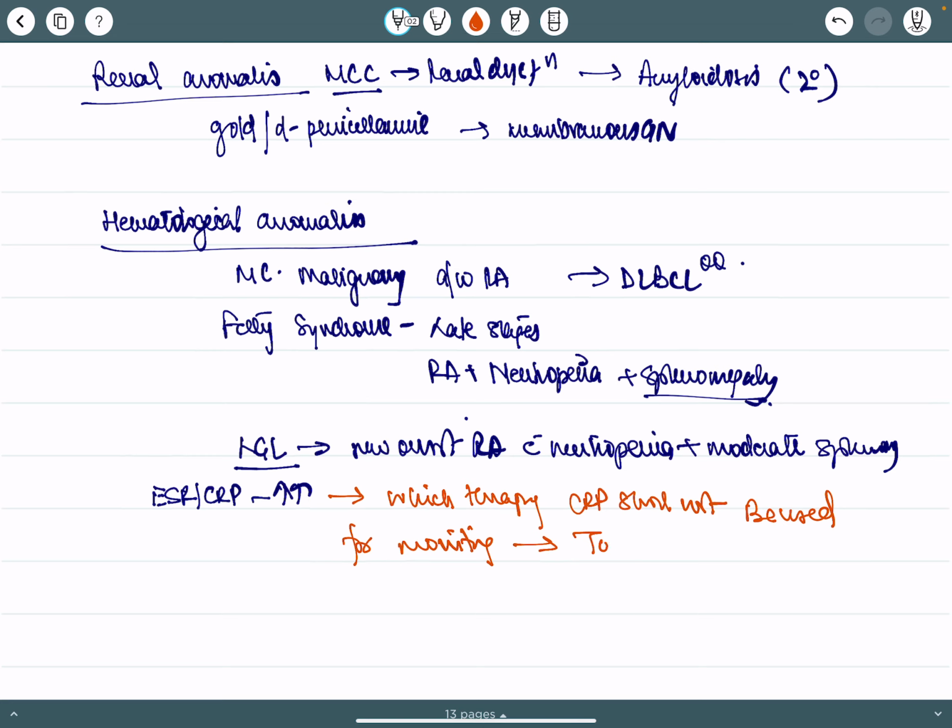The answer is tocilizumab, because it is an IL-6 receptor blocker and CRP is a direct function of IL-6.